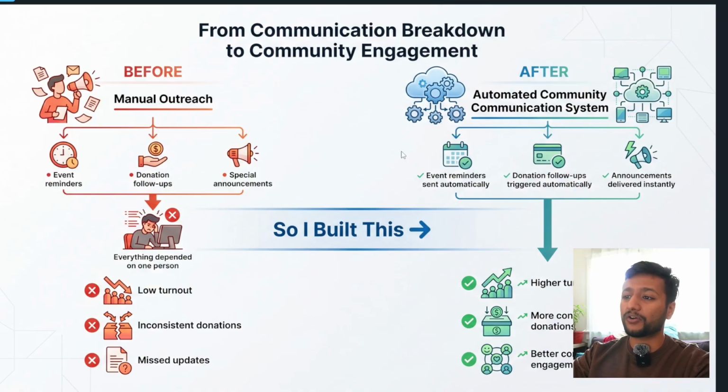So I built this automation. What I built is an automated community communication system. As of this exact time, this automation has run about 2 times, sending event reminders. After testing it a couple more times, I'm going to add a Telegram node.